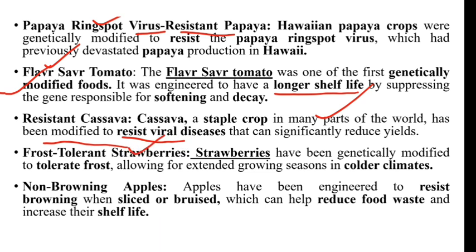Frost tolerant strawberries: these strawberries have been genetically modified to tolerate frost, allowing for an extended growing season in colder climates. Non-browning apples: apples have been engineered to resist browning when sliced or bruised, which can help to reduce food waste and increase their shelf life.